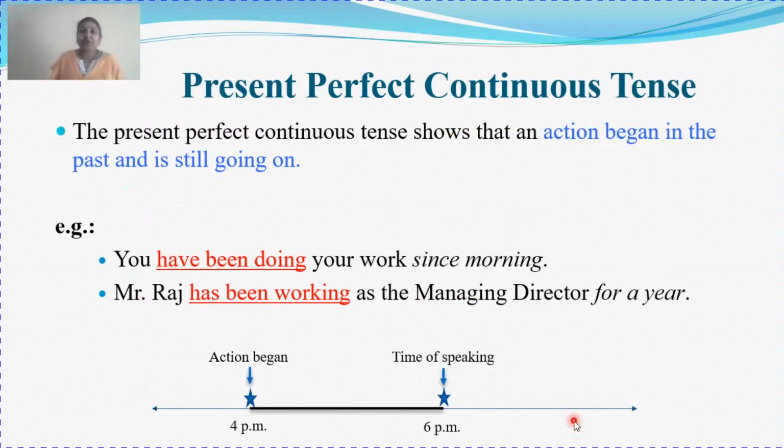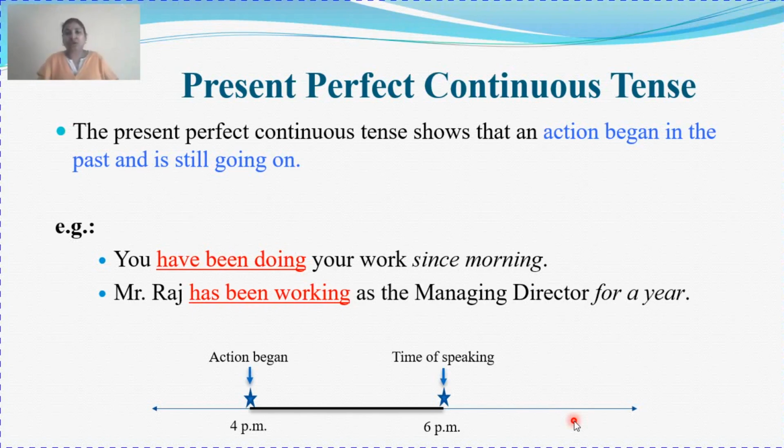Next is your present perfect continuous tense. It is perfect also and it is continuous also. Perfect means I am going to use has/have, and continuous means I am going to use the ing form of the verb. What does it state? It shows that an action began in the past and is still continuing.